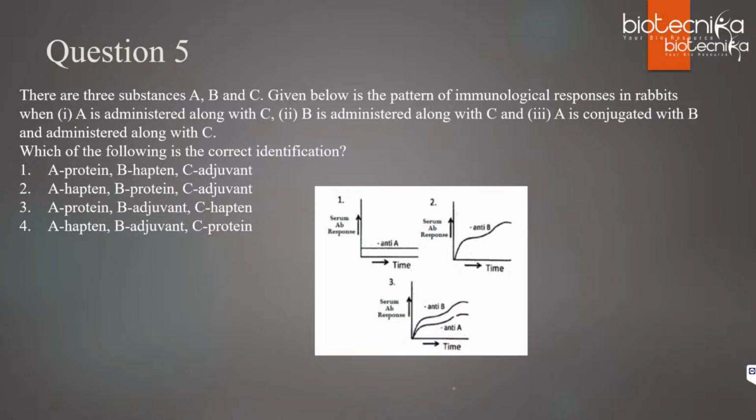Let's move ahead and see the next question. Here you can see it's an experimental question, and there are three substances A, B, and C. Given below is the pattern of immunological responses in rabbits. First condition, A is administered along with C; second, B is administered along with C; third, A is conjugated with B and administered along with C. So you have to find what is A, what is B, and what is C. The graph is showing the response against A, B, and C in the different conditions, and based on this response you have to identify them.